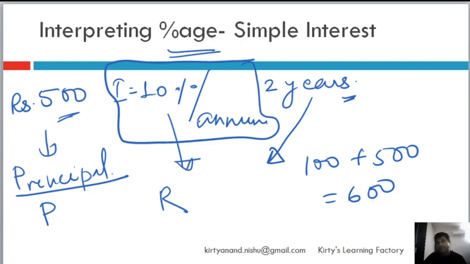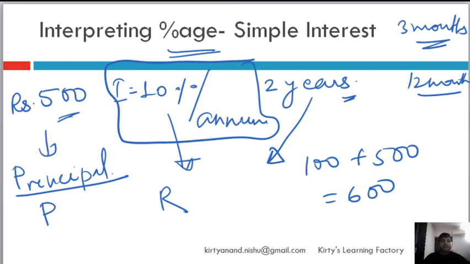Like if it is quarterly, it means quarter is 3 months. Because quarter is 3 months and year is 12 months, which is why I asked you to divide the rate of interest by 4. Okay, because quarter is 3 months, so we are only talking of 1/4 of the year.